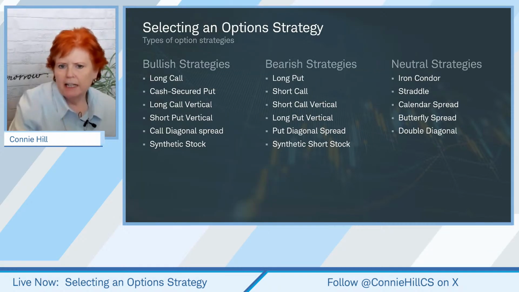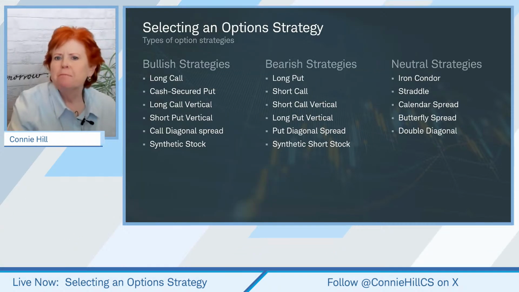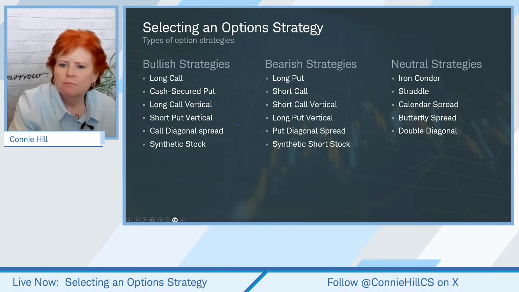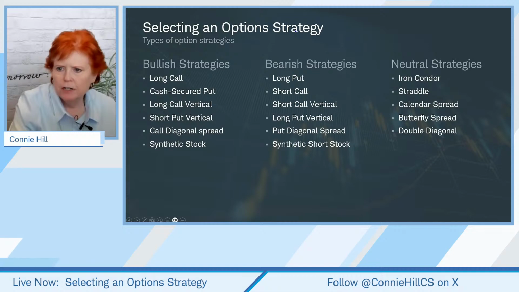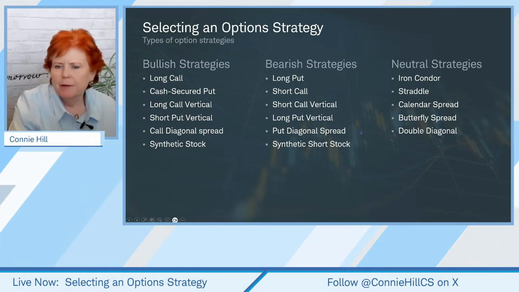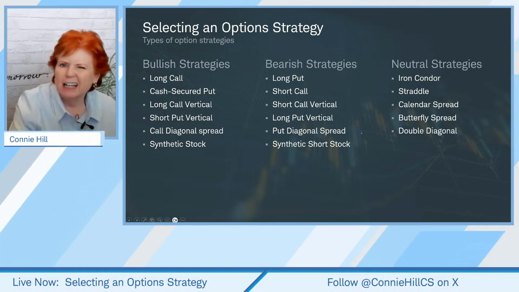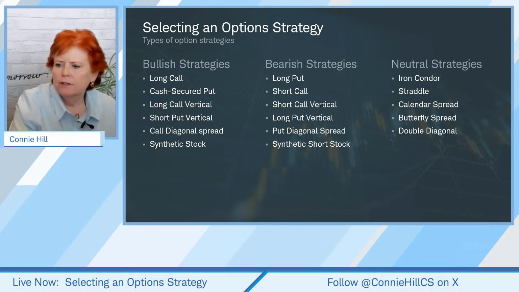Now, let's take a quick look at what the strategies might be. If we're more bullish, maybe concentrate over here. If we're more bearish, maybe concentrate over here. We really have been out in the bearish strategies quite a bit, though, in the last few weeks. And then more neutral strategies could be an iron condor, straddle, calendar, butterfly, double diagonal. Those would be examples of neutral strategies.